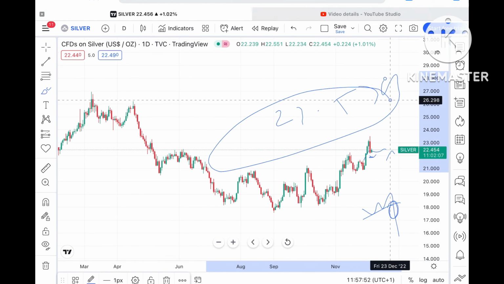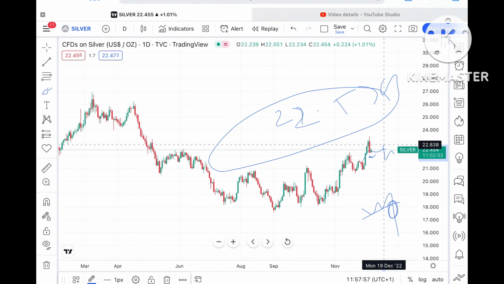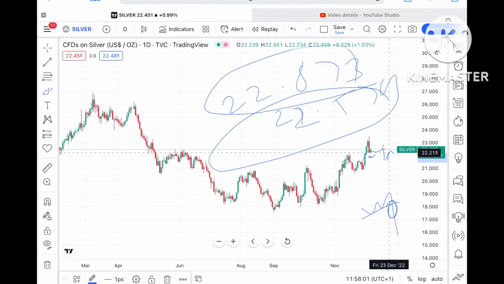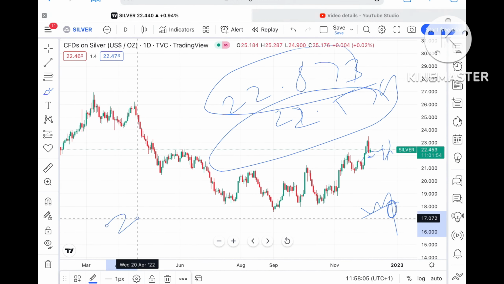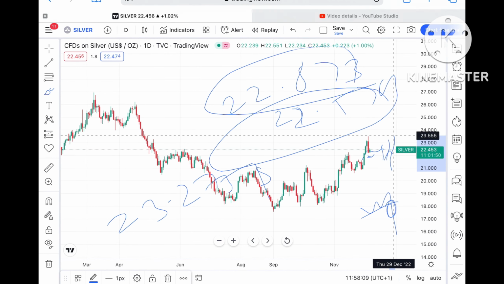If that level sustains, then a probability of going towards around $22.873. And if the price sustains above that level, then it can go towards around $23.275, and if that level sustains, then chances are very high it can go towards a level of around